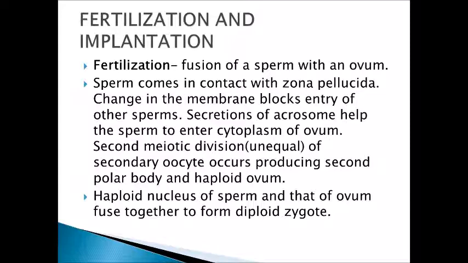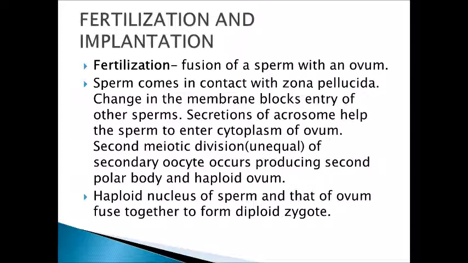So, the secretions of the acrosome help the sperm to enter the cytoplasm of the ovum. In that also, only the head of the sperm, which contains the nucleus, enters the cytoplasm of the ovum, not the middle piece and the tail.